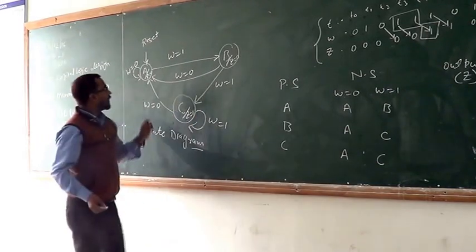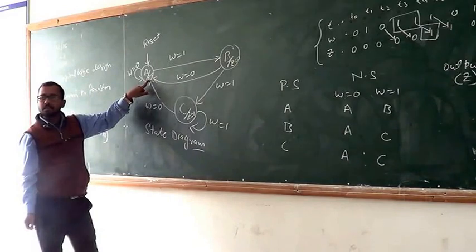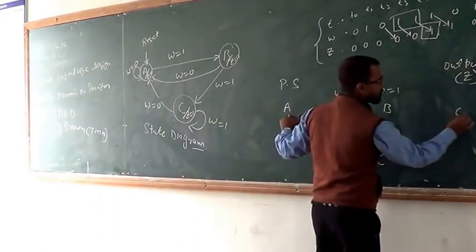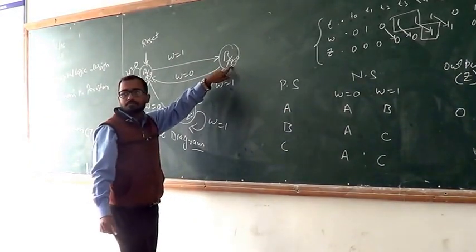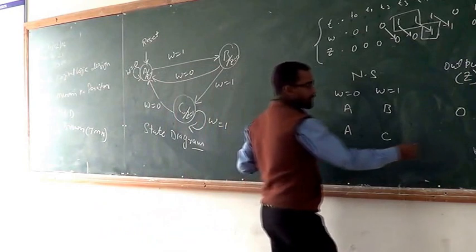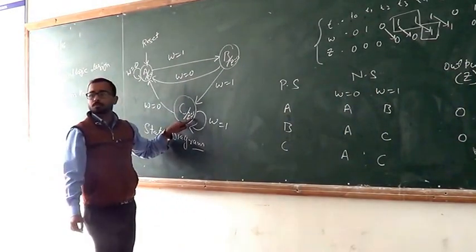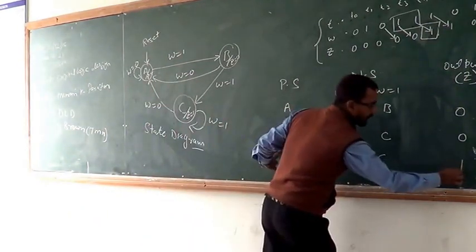Now we take the output. At A, the output Z is equal to 0. At B, the Z is equal to 0. And at C, the Z is equal to 1.